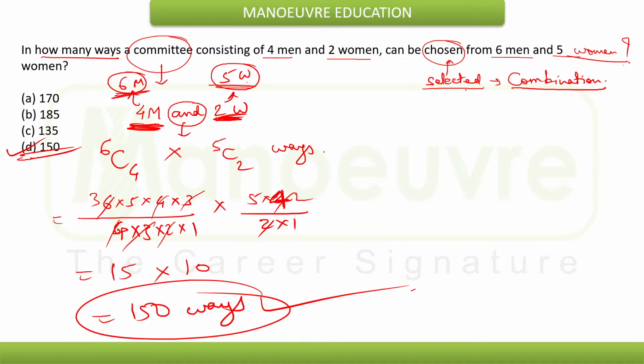So the previous question was from permutation and this question is from combination. I hope the things are clear to all of you and you have understood the difference between the two.